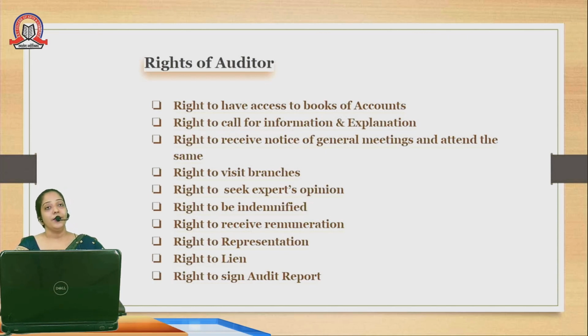Now, what do you mean by right to lien? Lien, you can say, is a kind of freeze, where you feel there is a possibility of fraud in this particular company. So the auditor can lien all the necessary documents or reports, saying these are the documents which I have lien on. Until I inform otherwise, no one can make any kind of changes in these documents. These are the different rights available to the auditor.